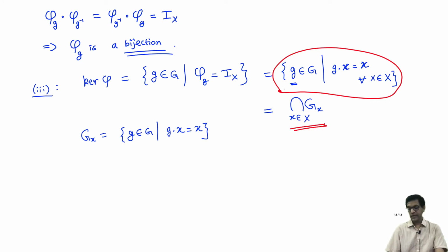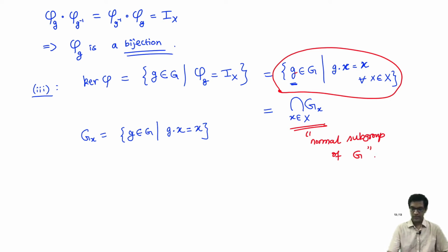So here's an interesting thing that we have formulated: if you take the intersection of the stabilizers of all the elements of the set X, then what you get is actually a normal subgroup, because it is the kernel of a homomorphism. Recall this must necessarily be a normal subgroup. This is sometimes a very useful construction.